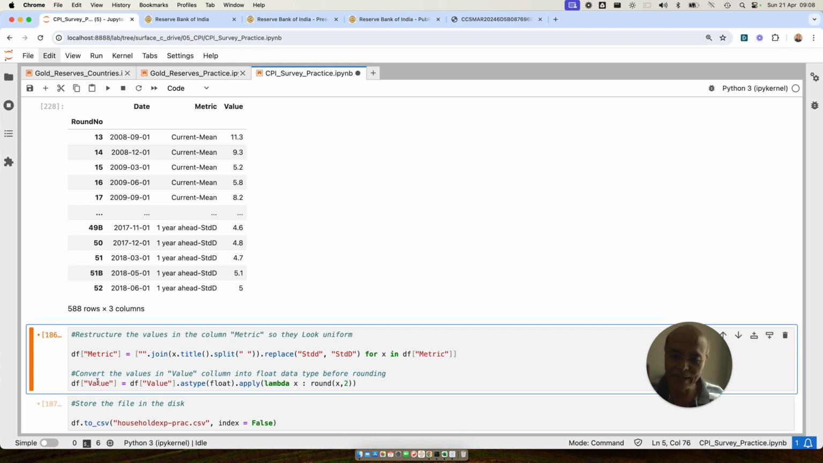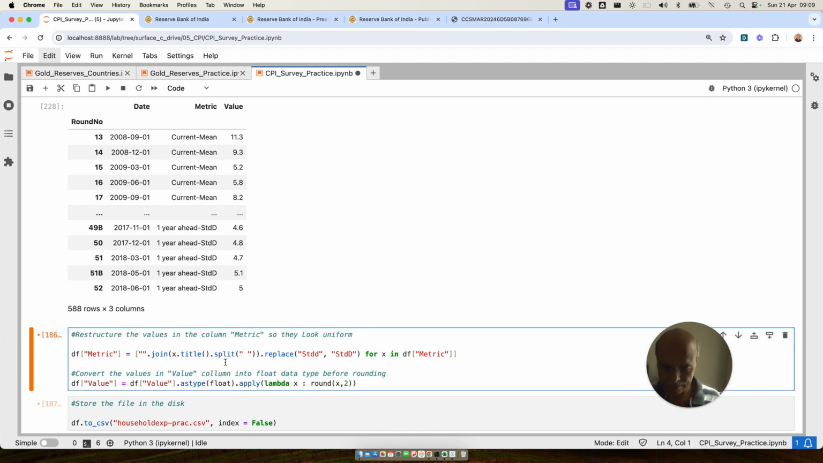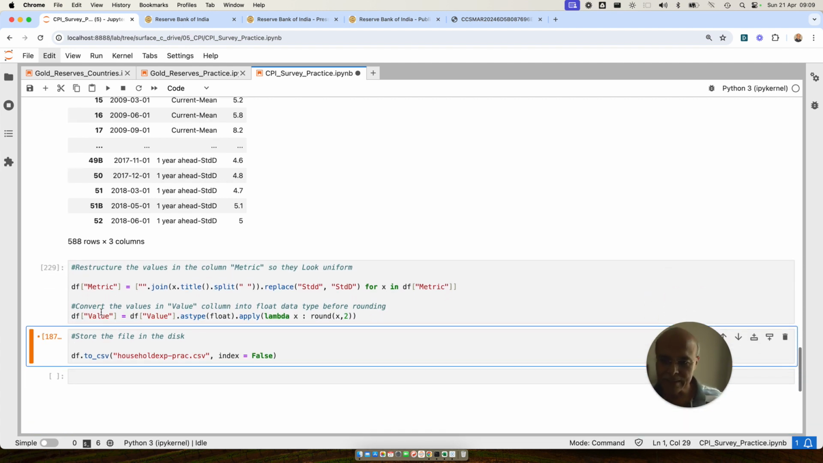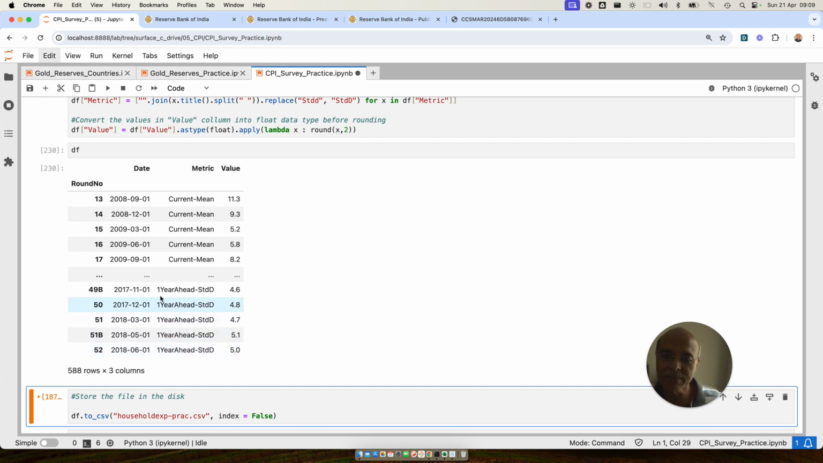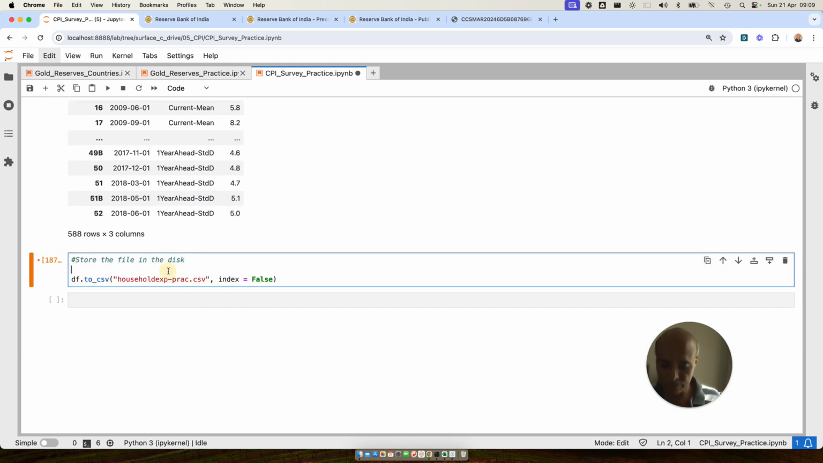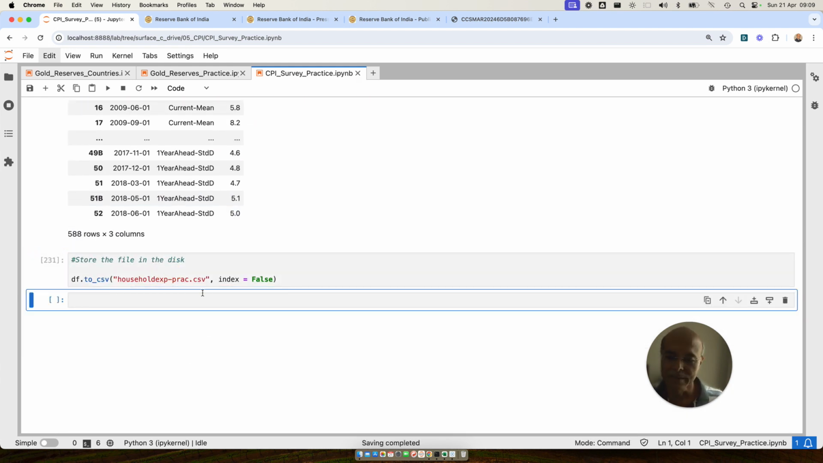After having done that, I am now converting the value into float, because these values may be string or object. Convert into float and then round it properly, right? So that it is not showing multiple decimals, which does not look good. Then, after having done that, the data frame will look something like this. This is the data frame. You see, everything has been properly structured now. And then you store it in the final CSV file.